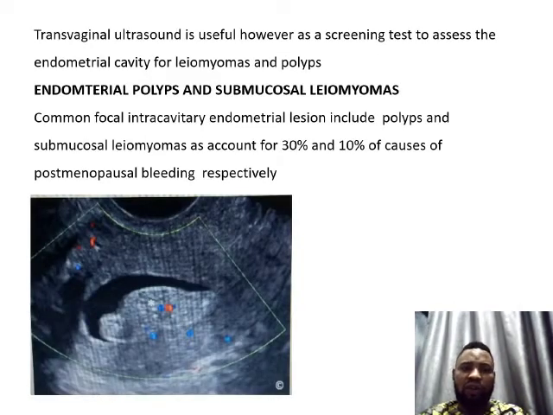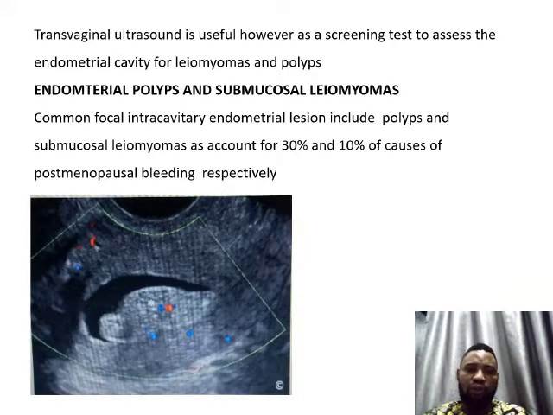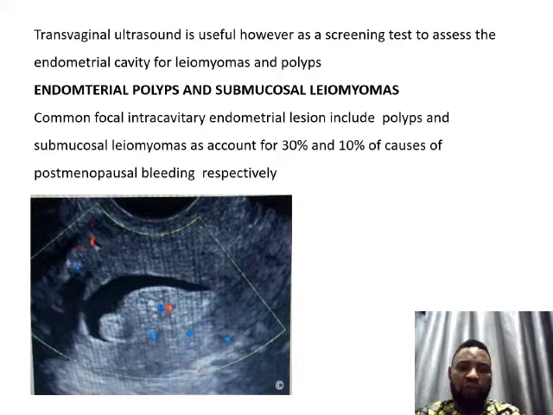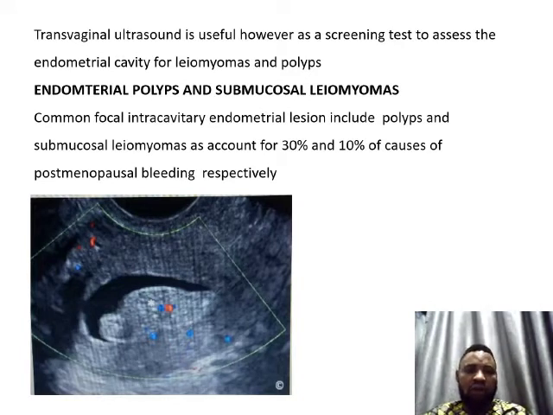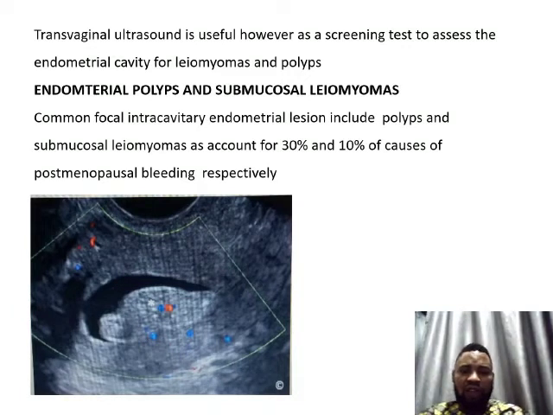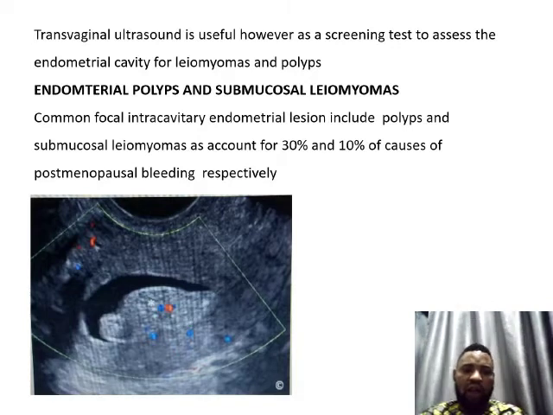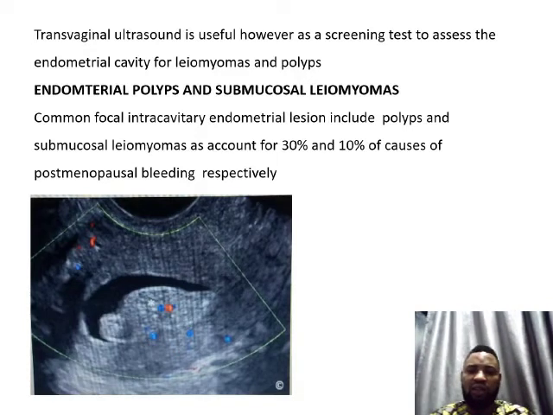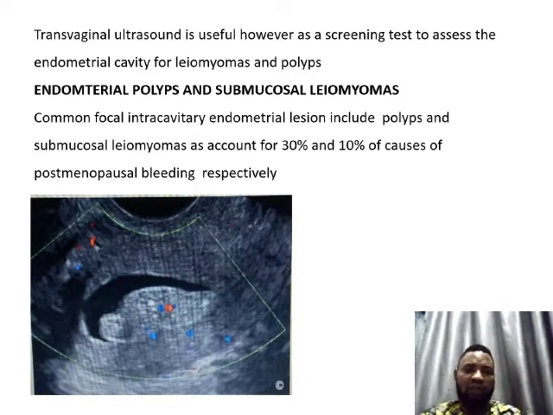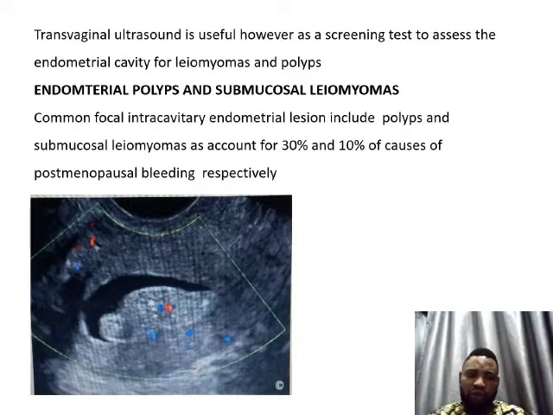Transvaginal ultrasound is very useful, however, as a screening test to assess the endometrial cavity for endometrial polyp and submucosal leiomyoma. Common focal intracavitary endometrial lesions include polyp and submucosal leiomyoma, which account for 30% and 10% of causes of post-menopausal bleeding respectively. This image below is showing the endometrial polyp within the endometrial cavity, and you see the little blood flow interrogation on Doppler.